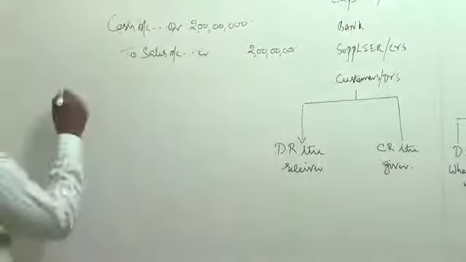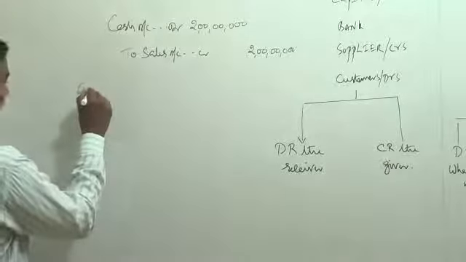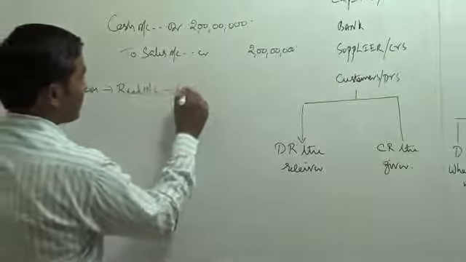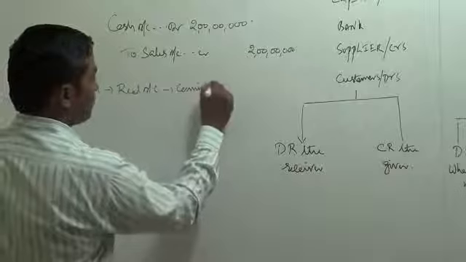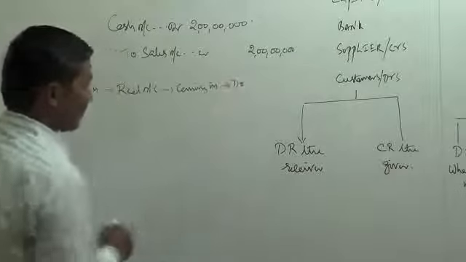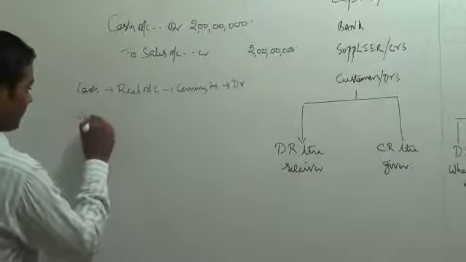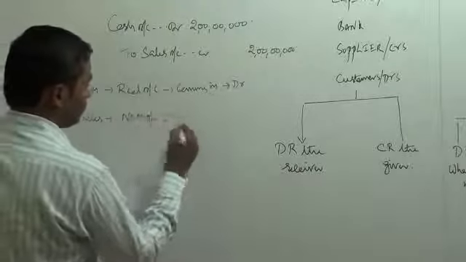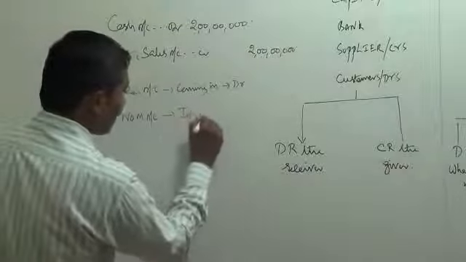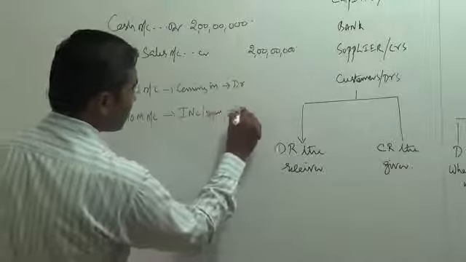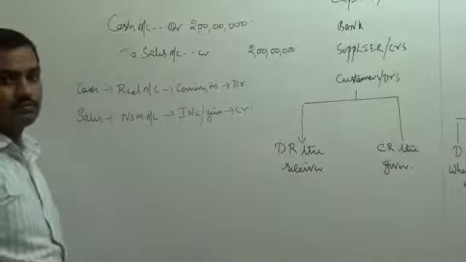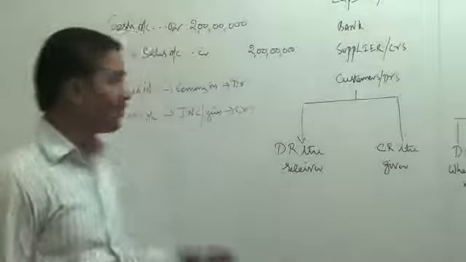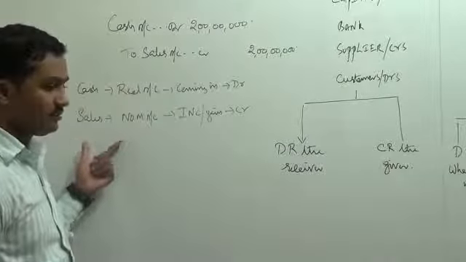Now what is the logic we are going to write here? Cash, it is a real account. It is coming in. That is why this account is debited. Sales, it is a nominal account, an income and a gain. That is why this account is credited.